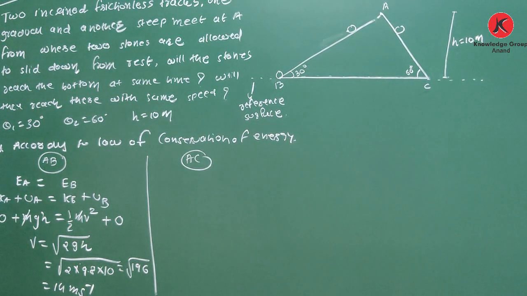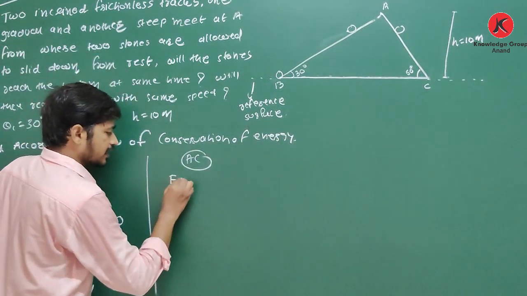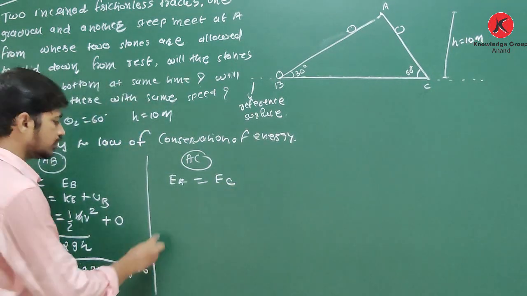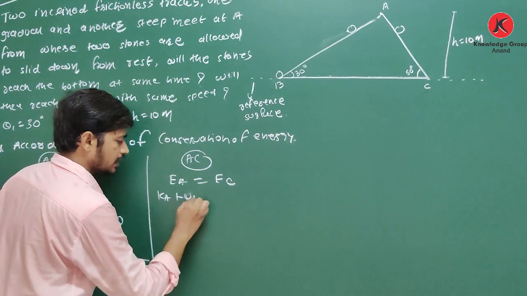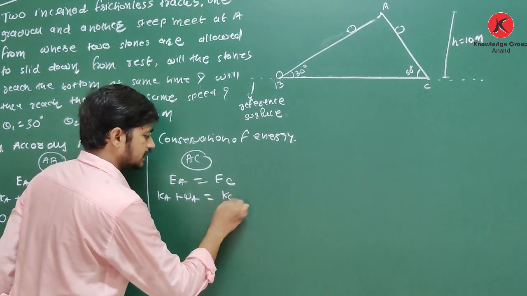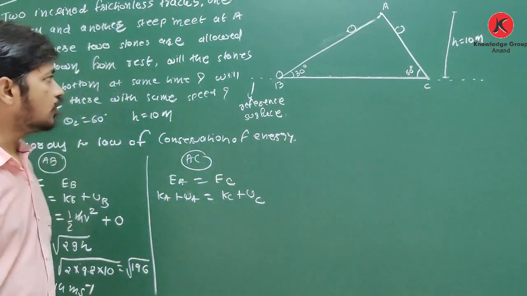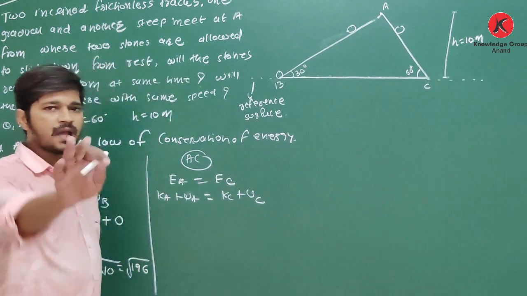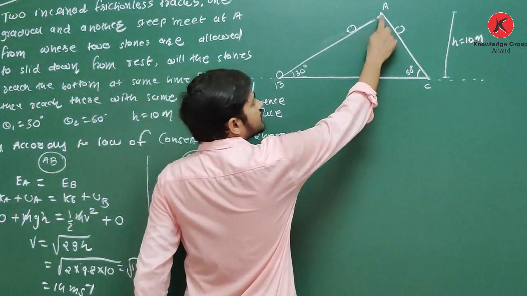Clear about this? What will happen for AC? See here, for AC, E_A is equal to E_C. K_A plus U_A is equal to K_C plus U_C. Clear about this? Then what happens? K_A, the kinetic energy at point A.